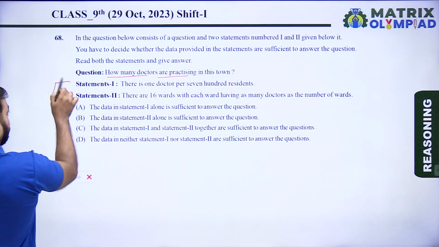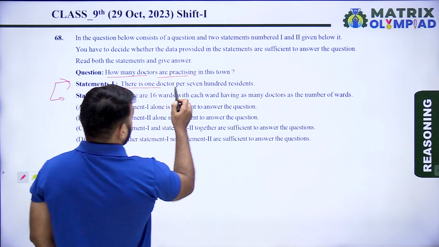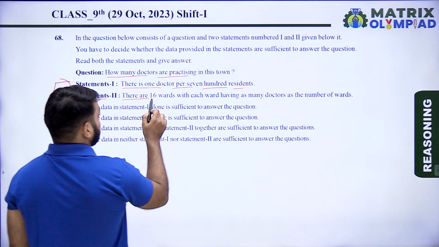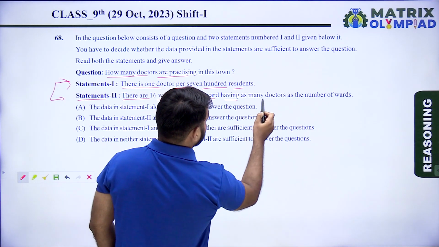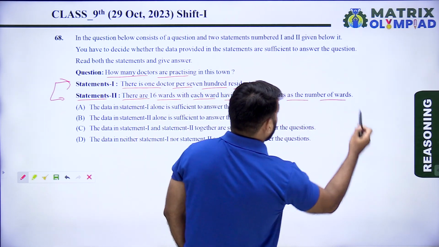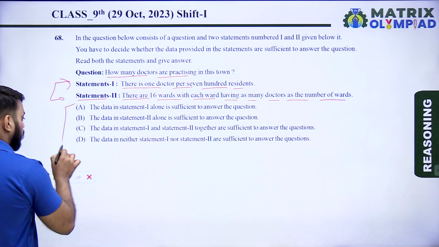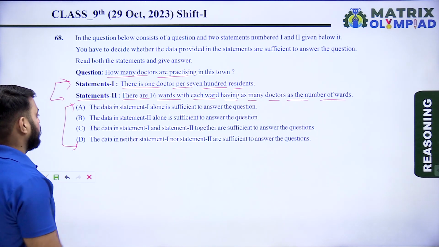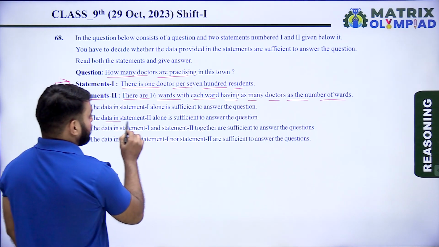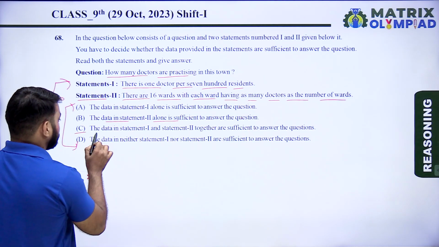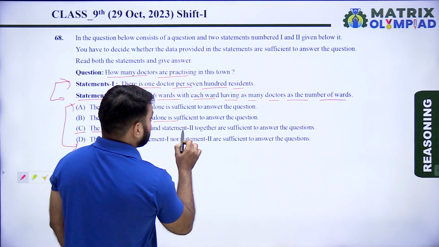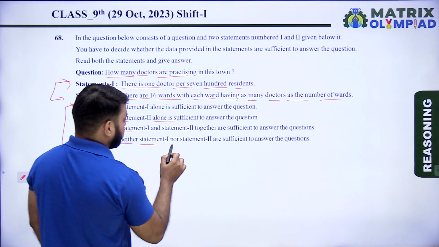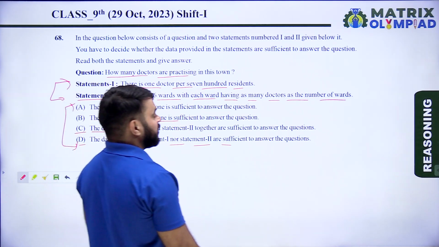So we have two statements. Statement first, there is one doctor per 700 residents. Statement second is there are 16 wards, with each ward having as many doctors as the number of wards. So we have four options. Option A is the data in statement first alone is sufficient to answer the question. Option B is the data in statement second alone is sufficient to answer the question. Option C is data in statement first and statement second together are sufficient to answer the question. Option D is the data in neither statement first nor statement second are sufficient to answer the question.